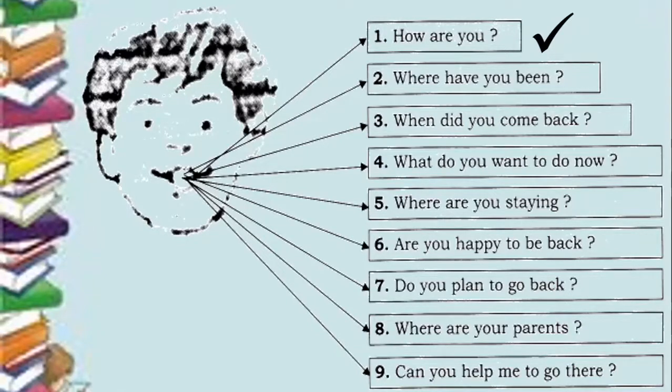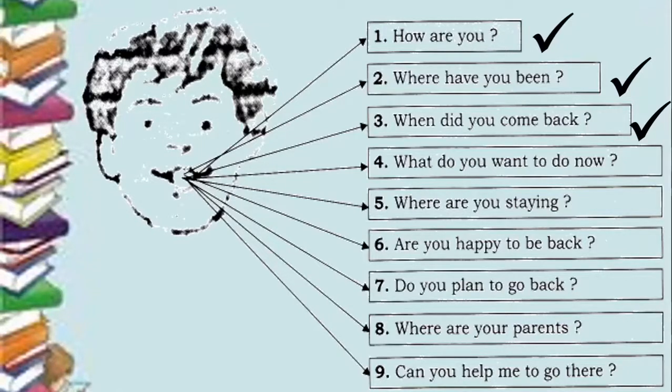If someone asks you where have you been? What will you say? You will say I've been to school, okay, I've been to the market. When did you come back? I just came back right now, or I came back yesterday, or I came back last week. So, this is an example to tell you that these are normal questions. So, what is the difference between these questions and rhetorical questions?